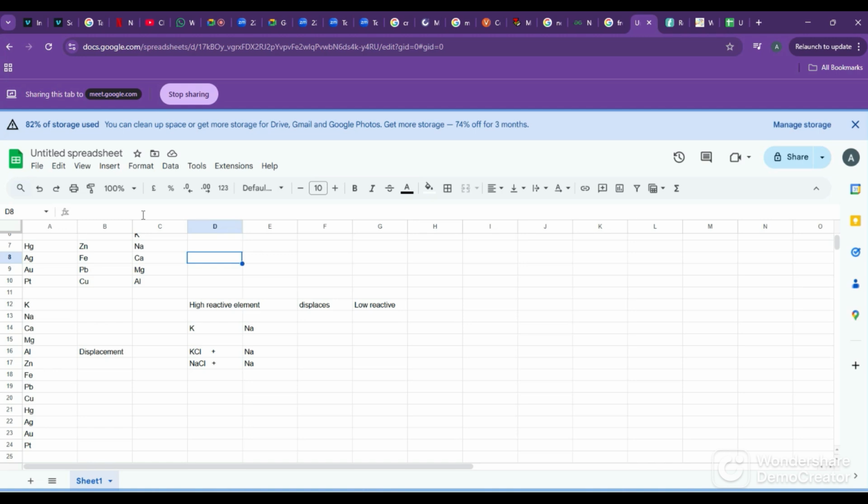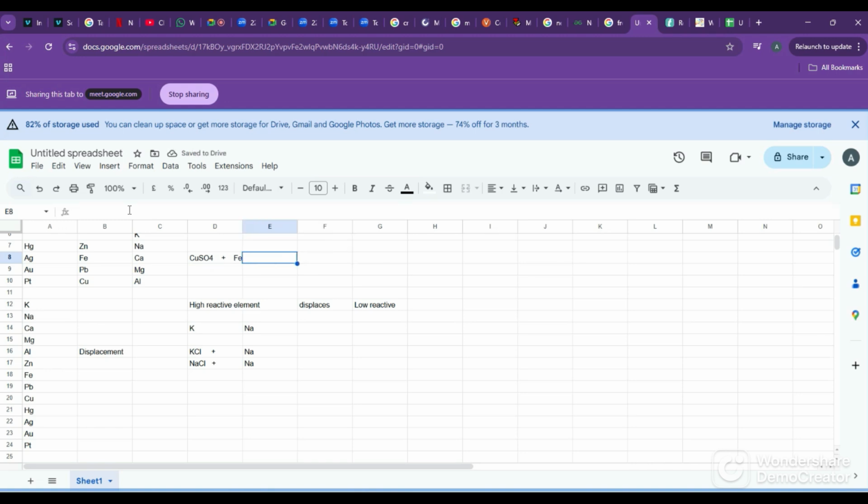Suppose we have copper sulfate, last year's copper sulfate plus iron.